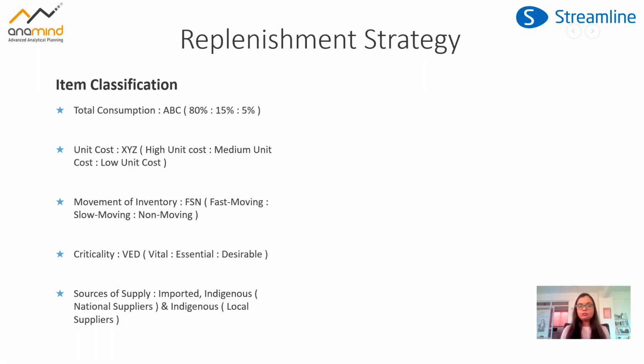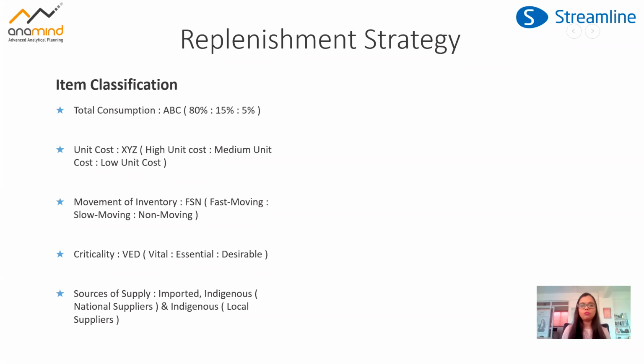The third classification, which we have seen quite frequently in the retail sector, is the movement of inventory method, or basically the fast moving, slow moving, non moving inventory. We tend to classify the items based on these strategies. For fast moving inventory, it's the run rate that is determined, and the items which have a very high run rate in a given period of time will be classified under fast moving, and then the slow moving and the non moving. As a company, we can decide the cutoff limits for these different segments, and then give much more emphasis.